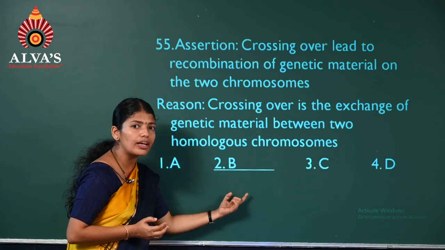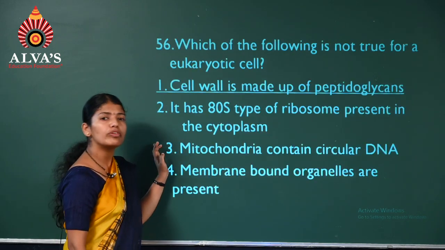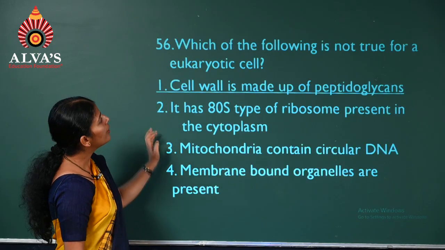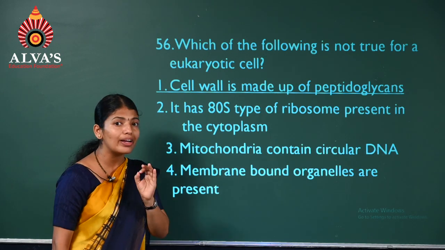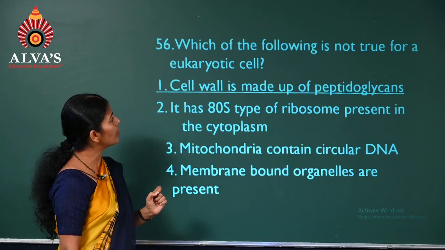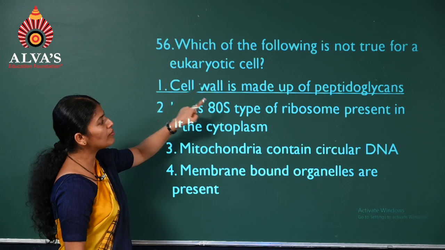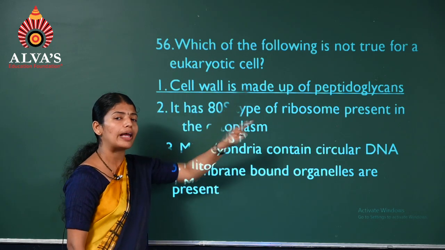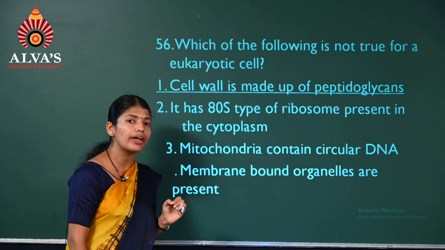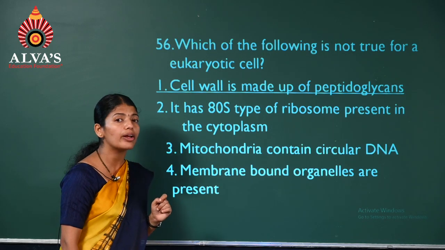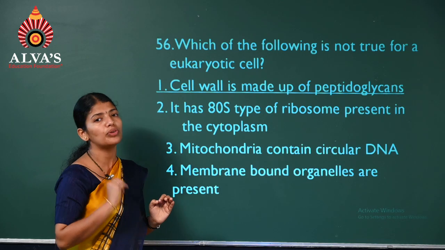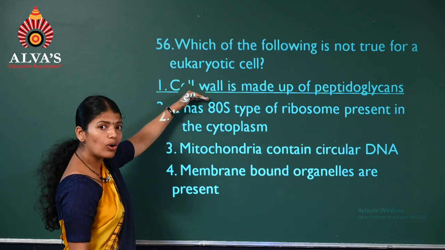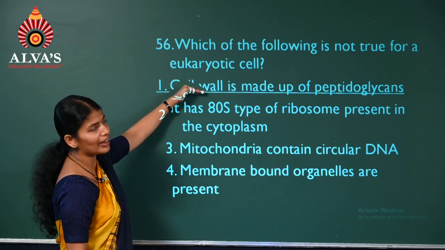So we'll take second option here. 56th question. Which of the following is not true for eukaryotic cell? Cell wall is made up of peptidoglycan. Whether it's true for eukaryotic cells, no. Peptidoglycan is present in prokaryotic cells, not in eukaryotes. So it's a wrong statement or incorrect one.